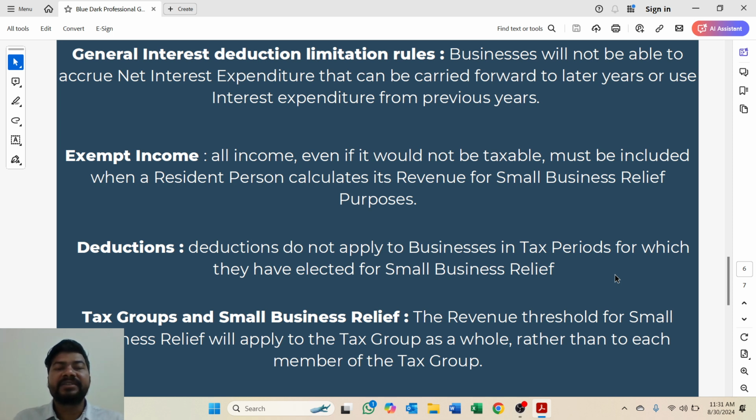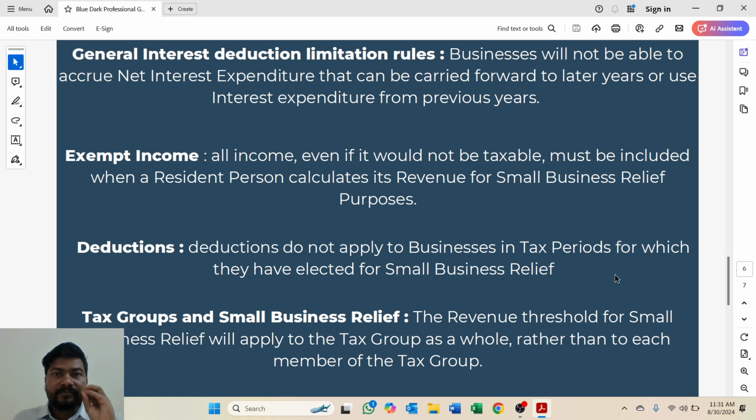Other is tax group and small business relief. Here a tax group means more than two companies forming together. If they satisfy certain conditions mentioned in the corporate tax law, then they will be able to apply to form a tax group. Since there is more than one company, don't get confused that this revenue threshold of 3 million applies to each company. No, as a whole we will see the consolidated balance.